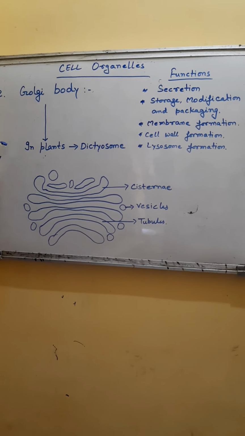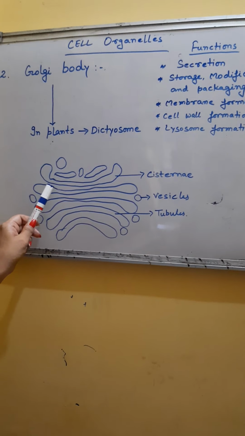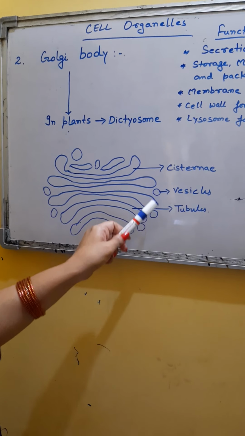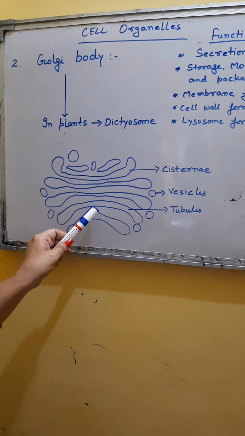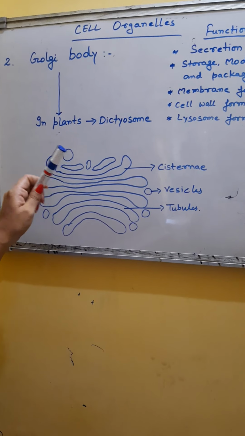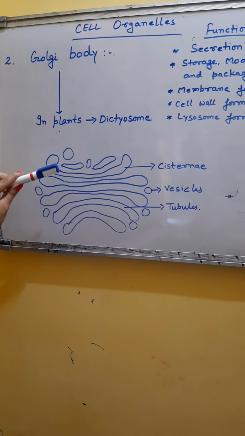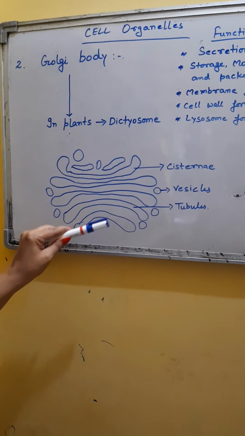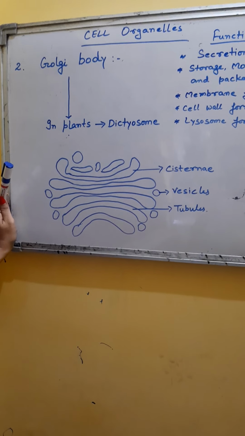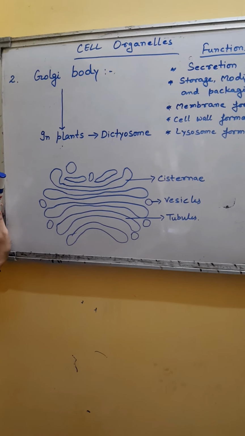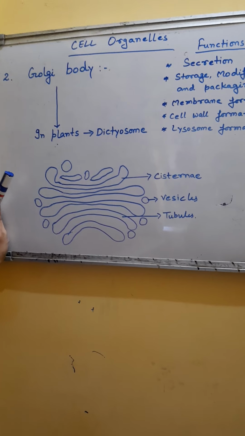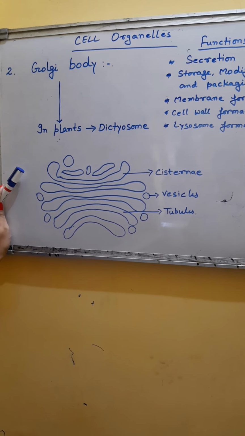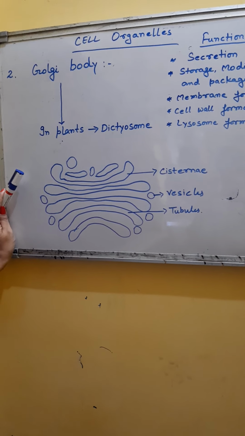Golgi bodies consist of flattened disc-like cisternae, circular vesicles, and tube-shaped tubules. Cisternae, vesicles, and tubules are arranged in such a manner that it forms a structure called the Golgi complex. The Golgi complex is found in all eukaryotic cells except RBCs. Same like endoplasmic reticulum, these are absent in prokaryotic cells as well as RBC cells.